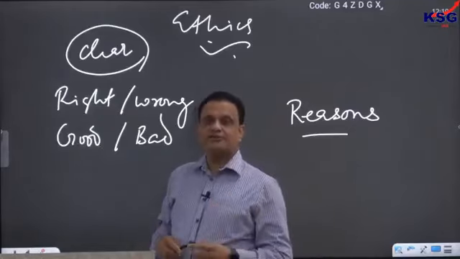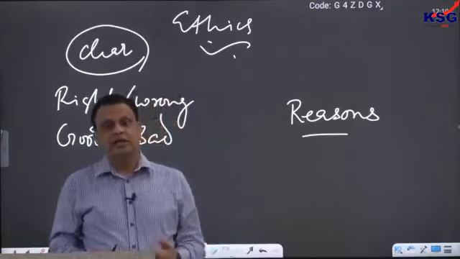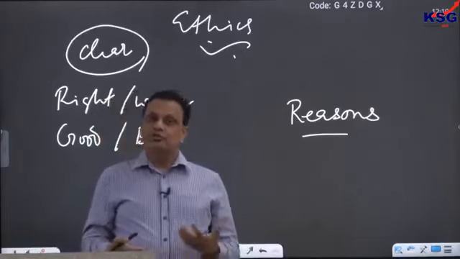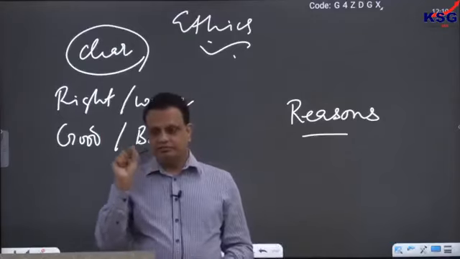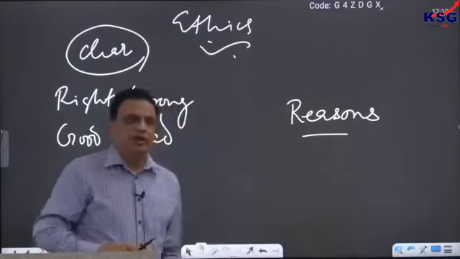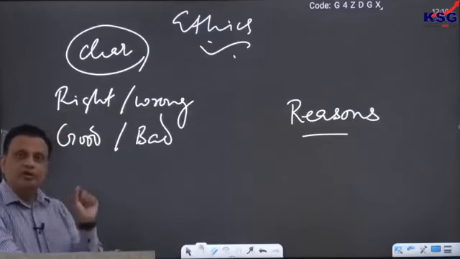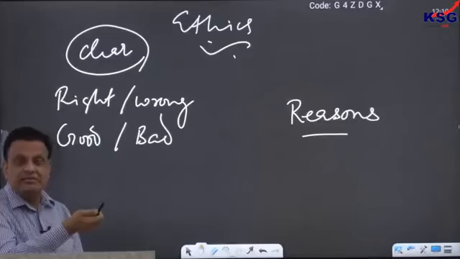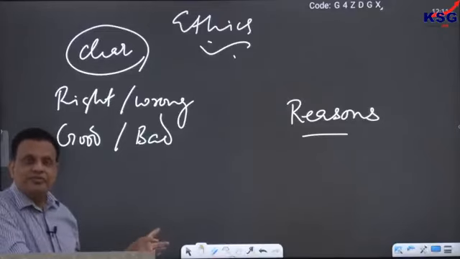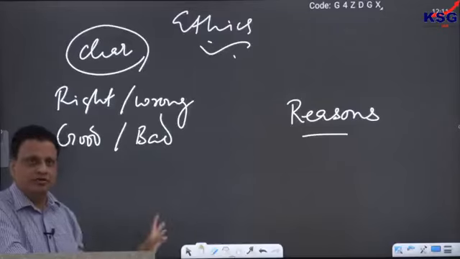So ethics requires us to know these things and go into a deeper aspect of these questions and ask more controversial, deeper questions about the same thing. So for example, just think of it. Suppose we all know that killing a person is wrong. But how many of you think that killing a person like, say, Ajmal Kasab was also wrong? Ajmal Kasab was a terrorist. He killed so many people in Mumbai. That was very wrong. We all know that.